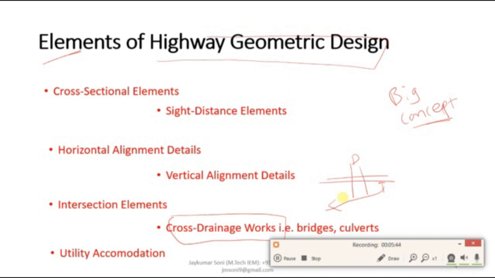This has been asked a number of times in the university examinations: mention the elements of highway geometric design. So the highway geometric design involves various kinds of elements such as cross-sectional elements, side distance elements, horizontal alignment details, vertical alignment details, intersection details, cross drainage works such as bridges and culverts, and utility accommodation. So these were the elements of highway geometric design.